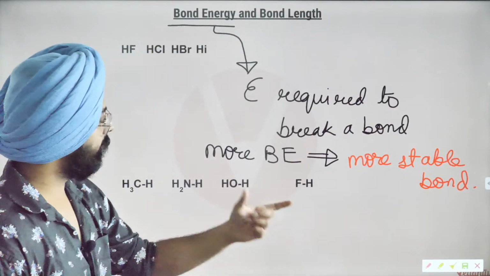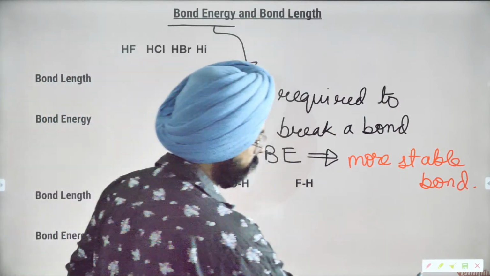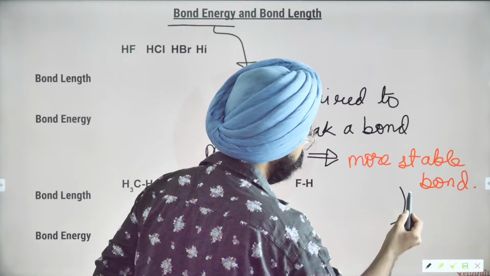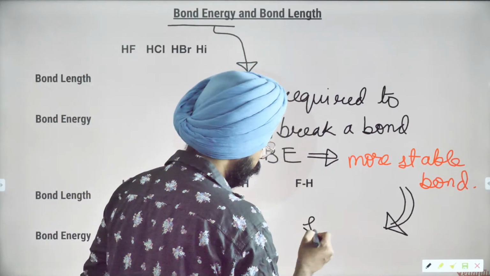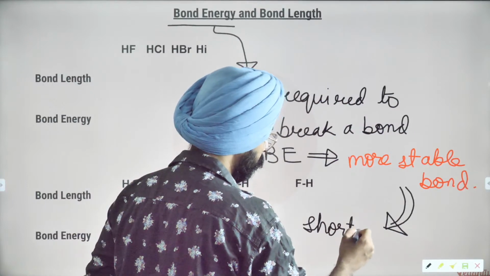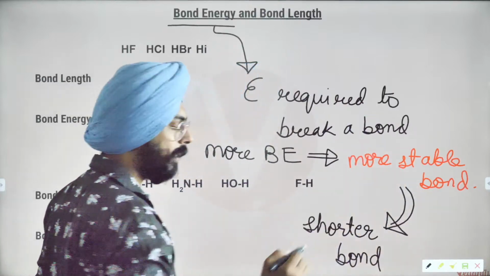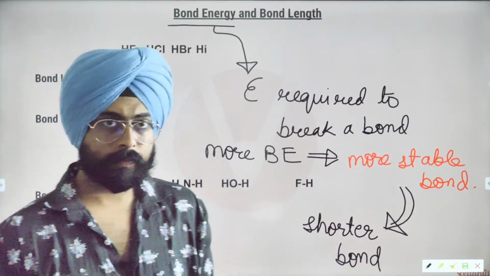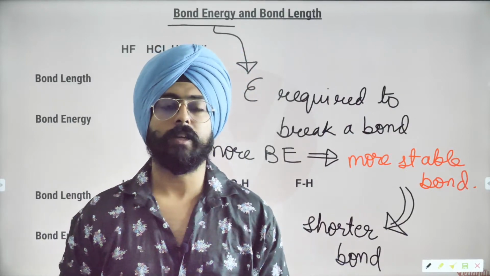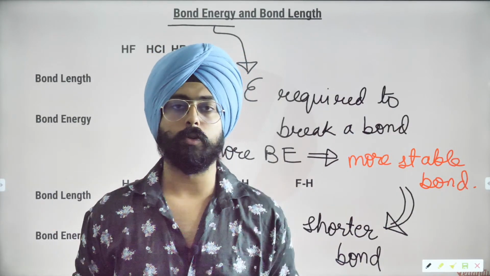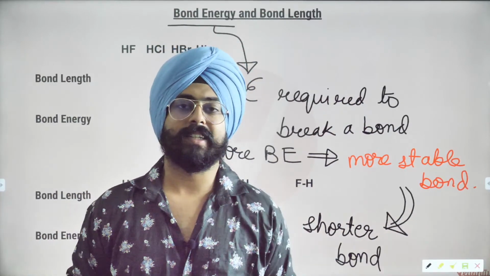Now, keeping this idea in mind that more bond energy implies a more stable bond, my dear friends, can I say that more stable bond will be a shorter bond? Can I say that? A very simple human analogy is, if two people like each other, they will want to stay close to each other. If two people don't like each other, they will want to stay as far as they can from each other.